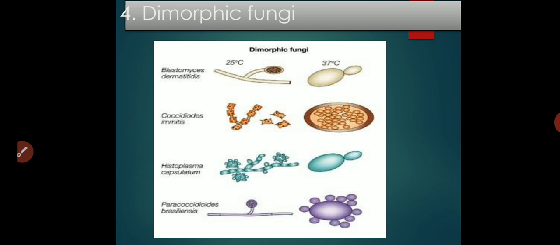The left side is showing mold-like fungal growth, and the right one is showing yeast-like growth.